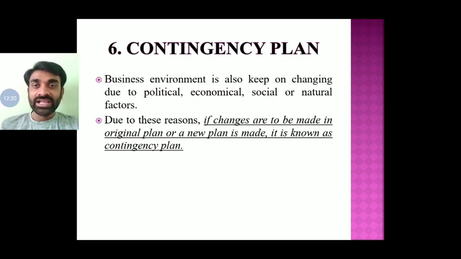So, types of planning: standing and strategic are made by the top level, then tactical and operational are made by the middle level. The bottom level doesn't have any kind of authority to make a plan. They need to follow the instructions of the top level and the middle level. The remaining two are single-use plans, which are not usable the next time, the second time.